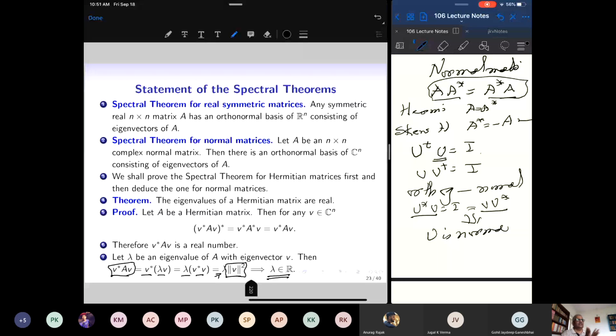Yeah, so we have used properties of the Hermitian inner product to prove that the matrix is Hermitian, and we first observed that V star AV is real. That implies that every eigenvalue of a Hermitian matrix is a real number. So the characteristic polynomial of a Hermitian matrix has only real roots.